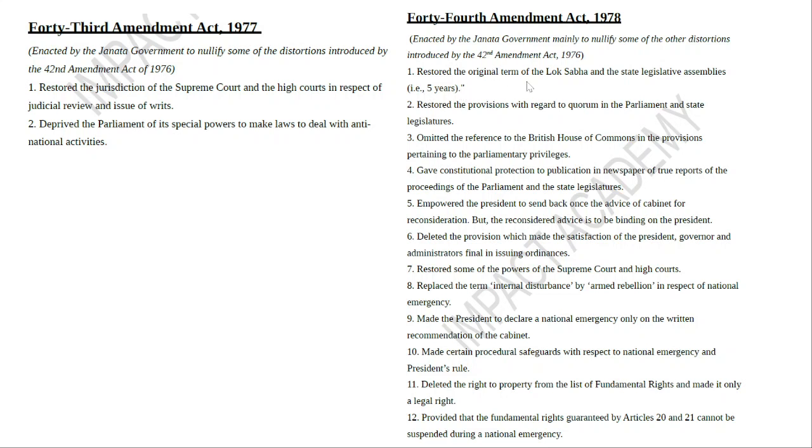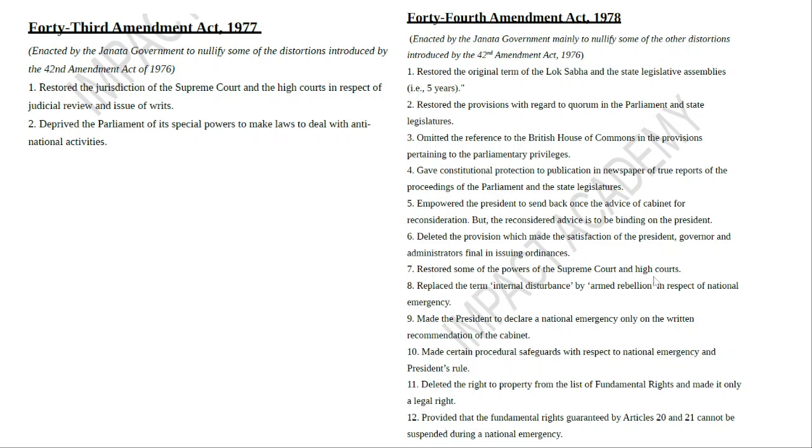So the 5 years had been made into 6 years by the 42nd Amendment Act, and that has been restored to the original term of 5 years. Restore the provisions with regard to quorum, that is minimum quorum should be there. Constitutional protection, empower the president to send back advice once. This is also frequently seen, right? You can send it once, but if the president sends it back and again the cabinet, I mean the parliament, sends it back, then it is binding on the president.